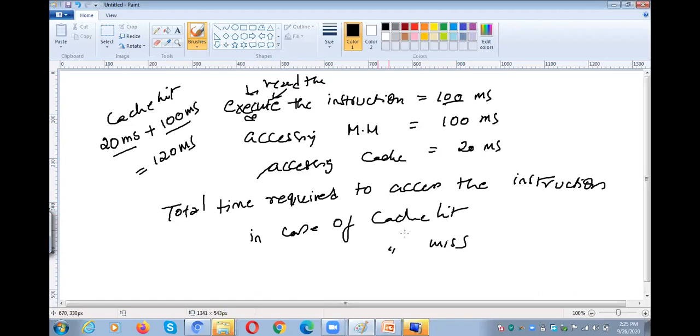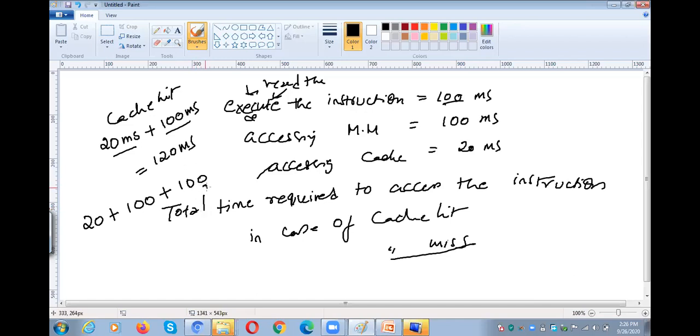If it is a cache miss, what happens? We need to go to the cache first. There the required information is not available. Then we need to go to the main memory in order to access the page table, and after that, we need to get the instruction.